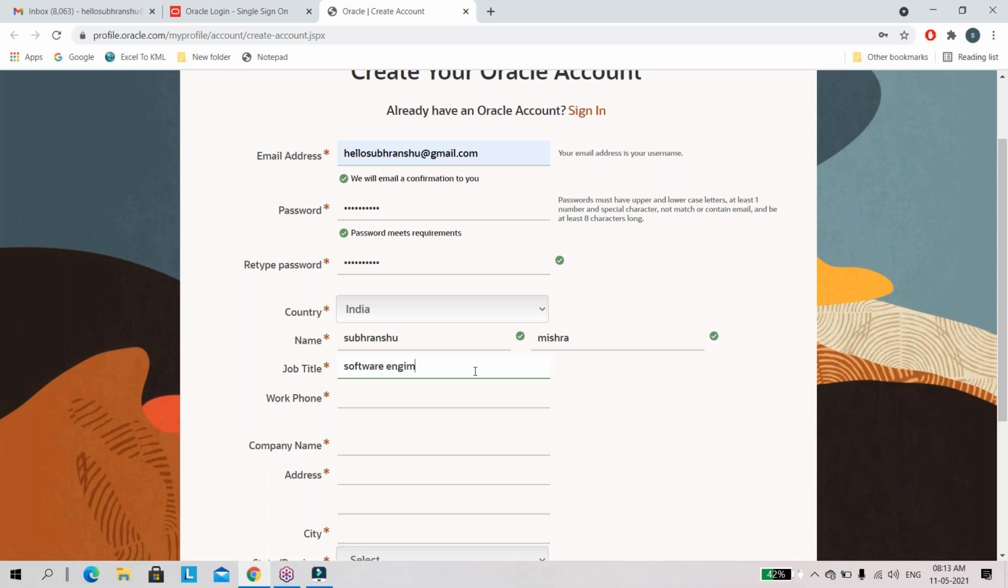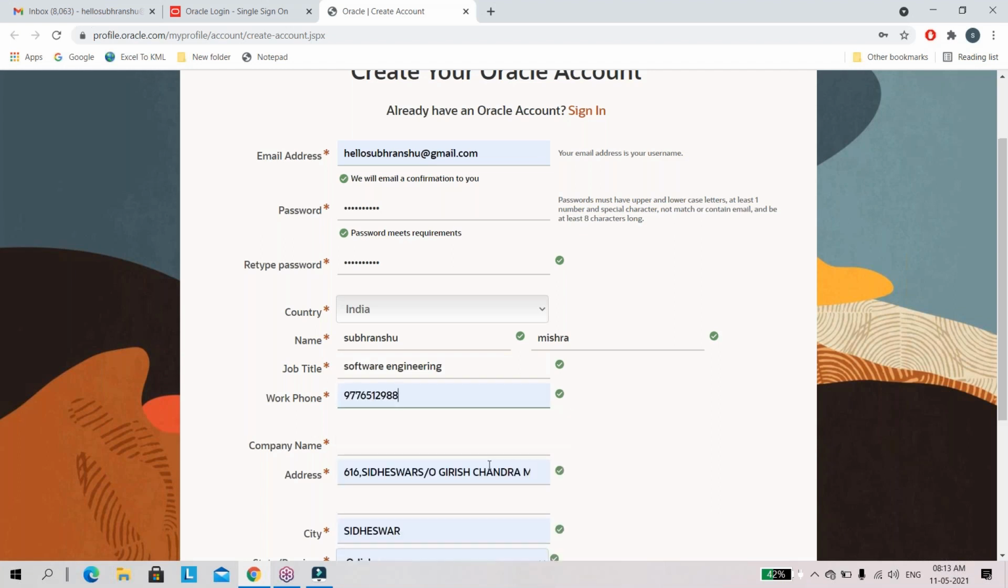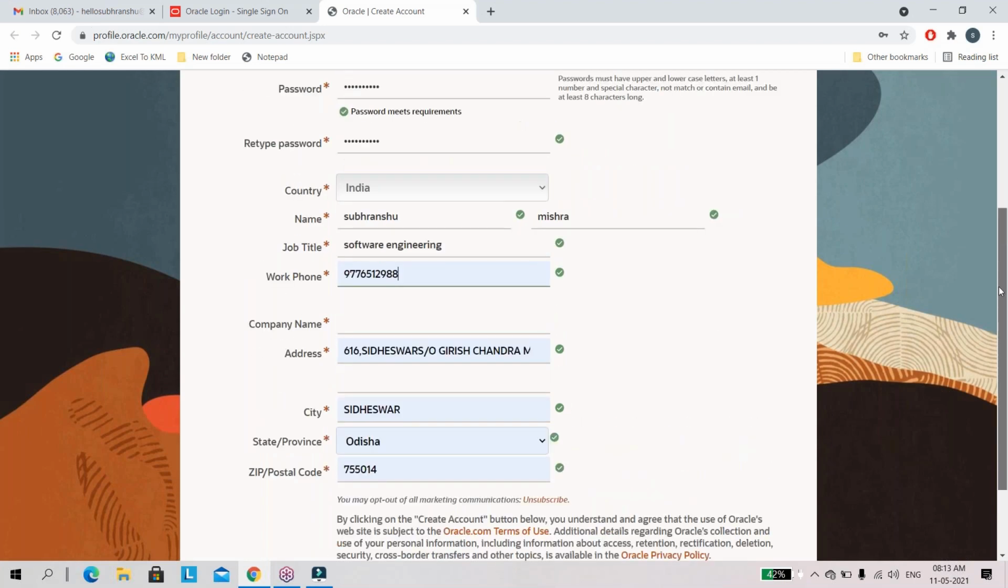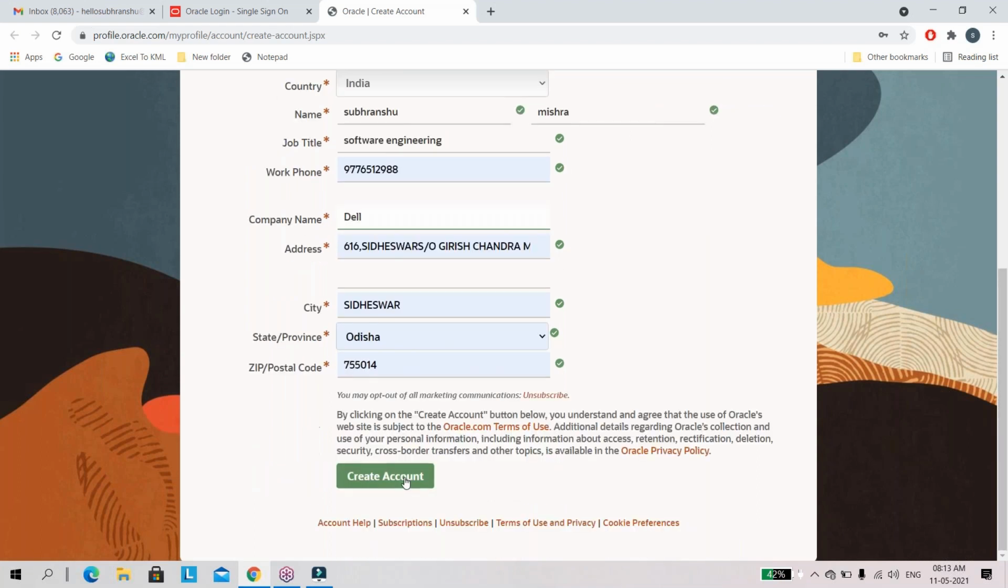Work phone, give anything. Company name, give anything, Dell or TCS, whatever it was. But the email address and password must be the correct one, okay? Now come down. Do remember that email address and password, okay? Now click on create account.